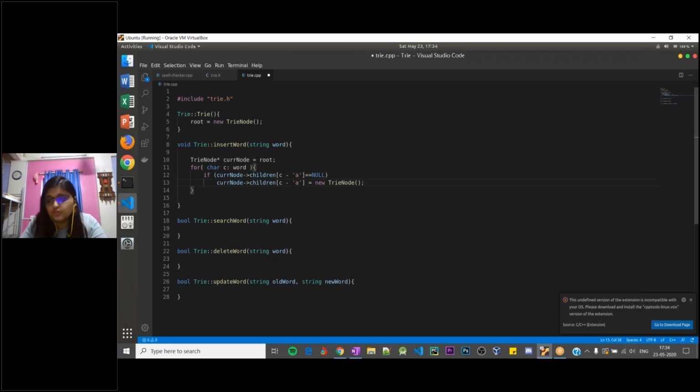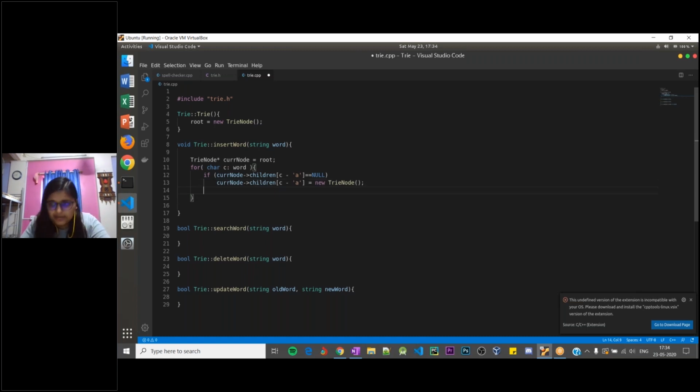The terminating value should be false, because suppose we are inserting cat, so for C we'll create a new node, for A we'll create a new node again. After creating a new node for C, you need to point the current node to C, right? So current node will be current node's children at this index. So we are now pointing to C.